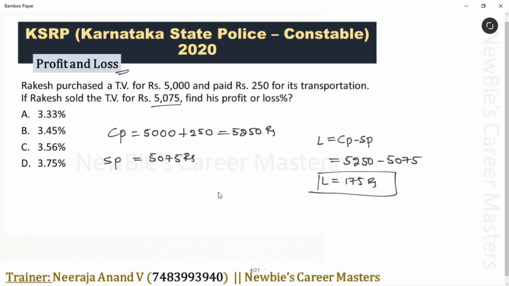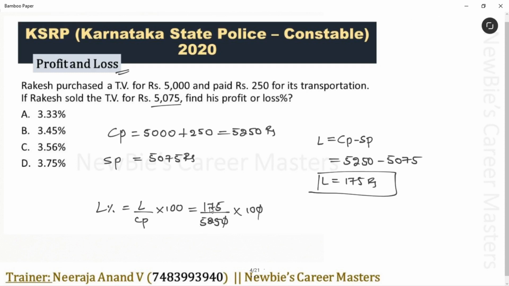After this, just find the loss percentage. Loss percent is equal to loss divided by cost price into 100. Always remember, comparison should be on the cost price. What is loss value? 175. Cost price value 5250 into 100. Just simplify this and get the answer. Let's start with cancelling these two zeros and take 25 directly.